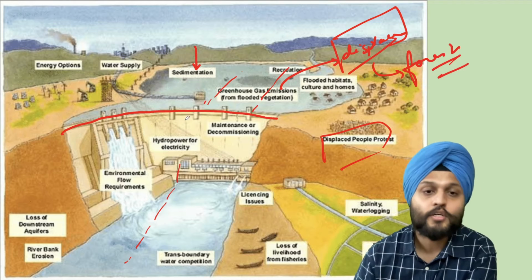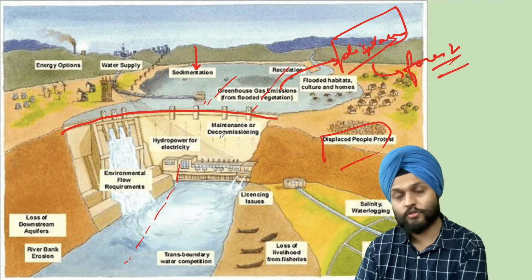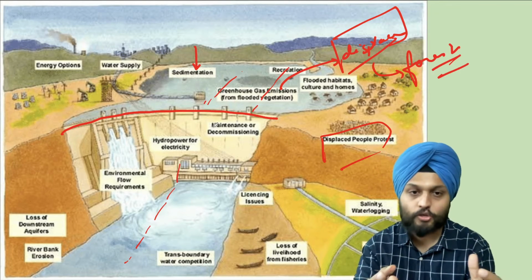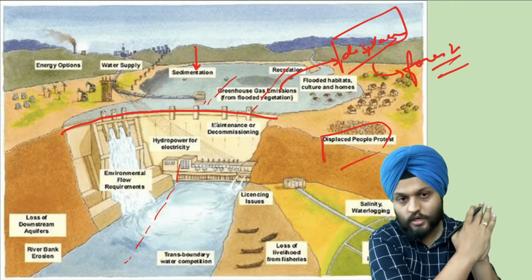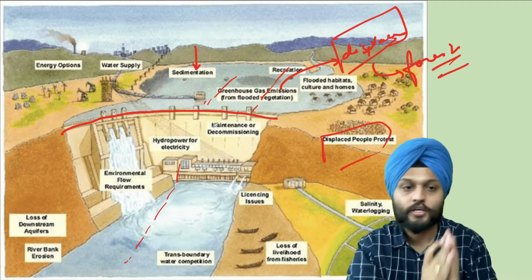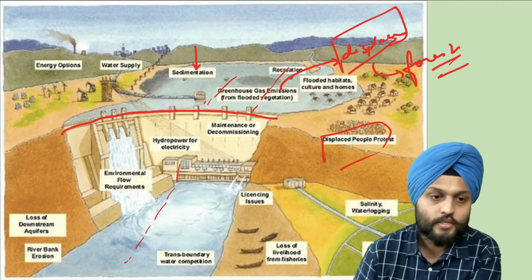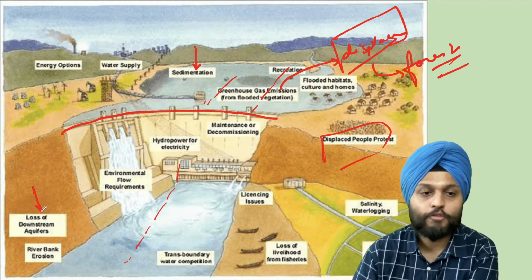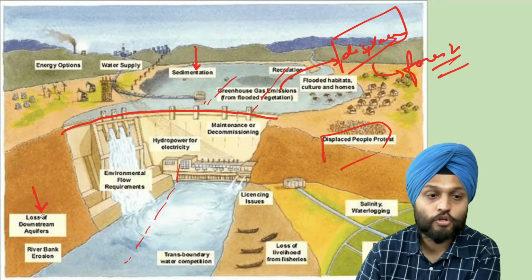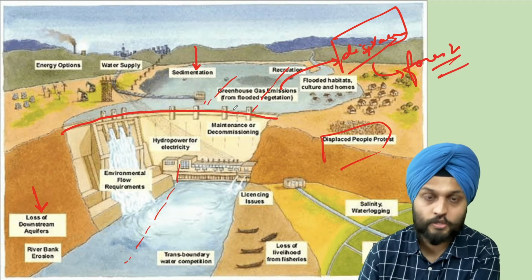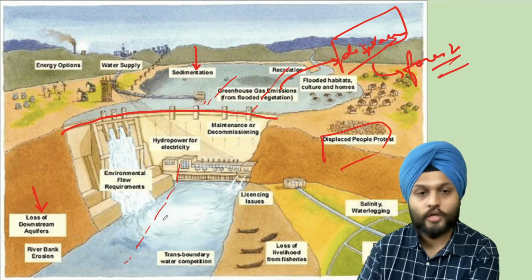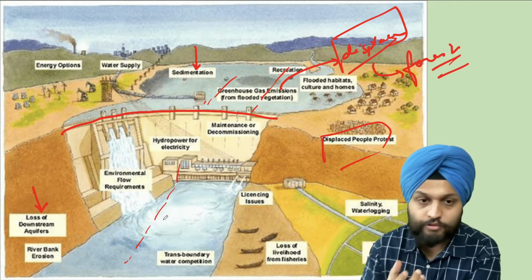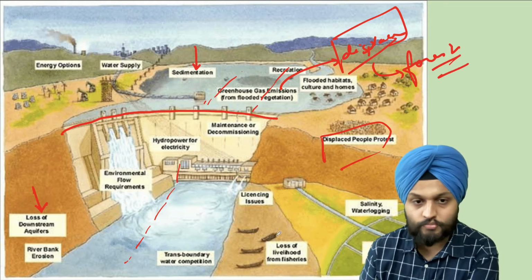So it will affect the freshwater fishes, the fisheries in this sector, because it is affecting the flow of the water. There are fishes that are flowing with the current and against the current. Then, apart from forest, it is causing loss of downstream aquifers because water is being stored for most of the time. So it's not allowing the water to be stored at the downstream areas in the aquifers, so groundwater.